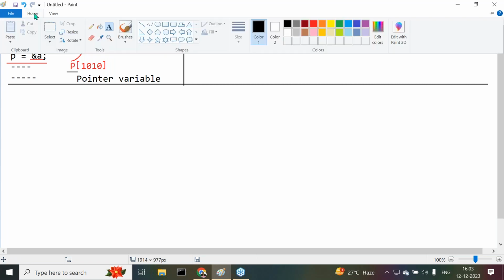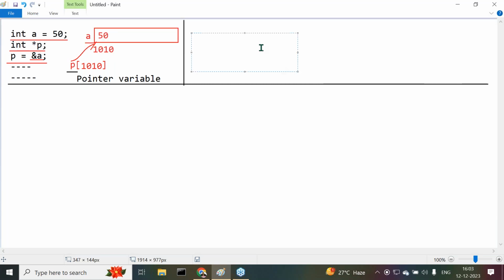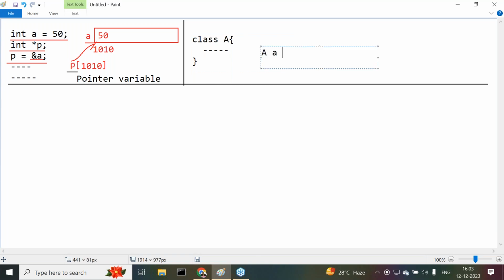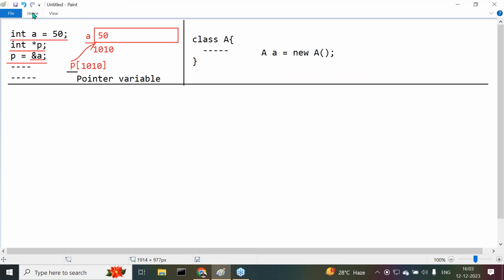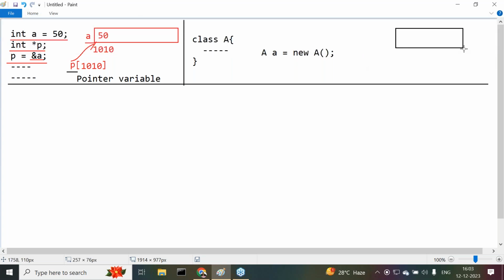Similarly, in the case of Java, when we create a class with some members, when we create an object for the class, a small a is equal to new A. Automatically, an object will be created.